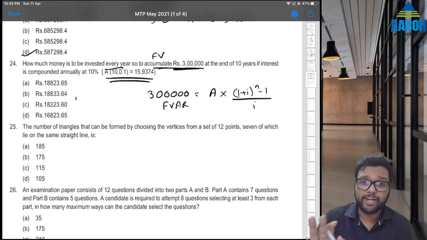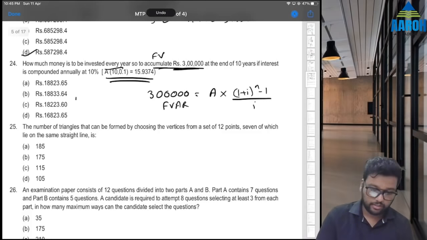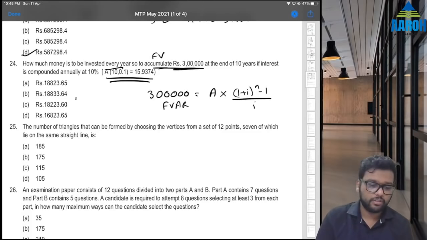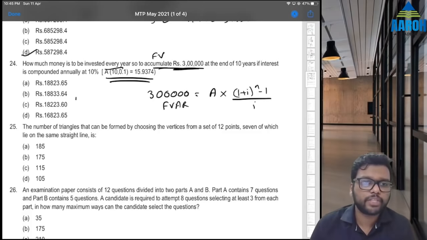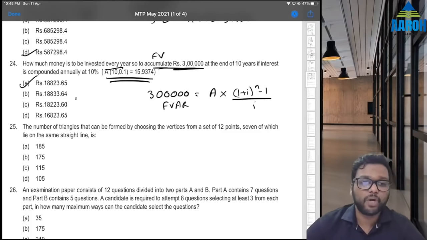So ideally, in the exam don't expect that they will give it every time, you'll have to calculate, right? So it will be 3 lakhs divided by 15.9374, which is 18823.64. Option A. See how the options are given. 18823.65. Option A is the correct answer.